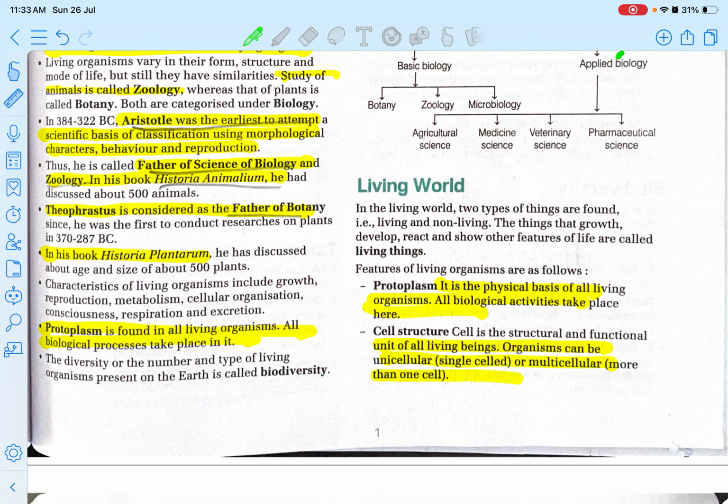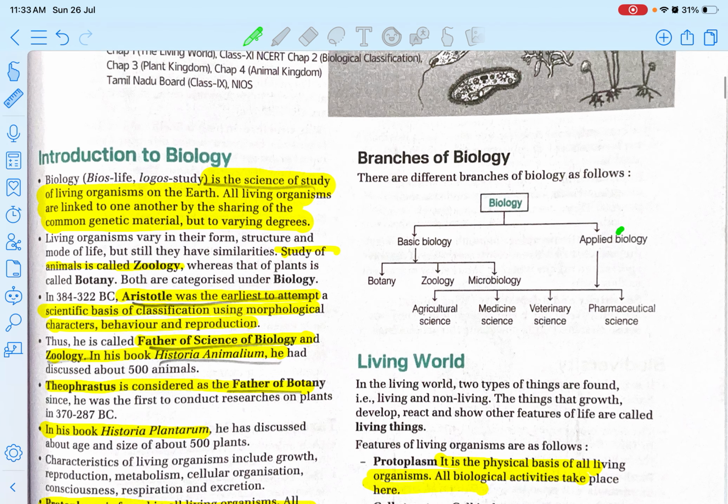Next, Theophrastus is considered the father of botany since he was the first to conduct research on plants, in 370 to 287 BC. And what was the name of the book? The name of the book was Historia Plantarum. Next is protoplasm, which is found in all living organisms. All biological processes take place in it.